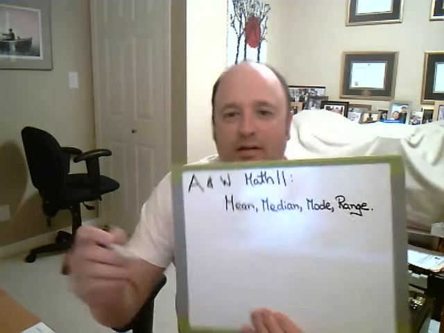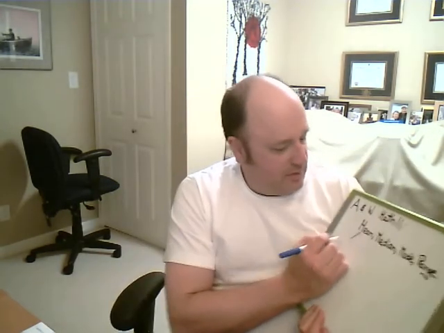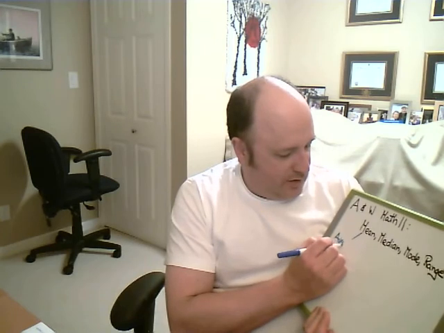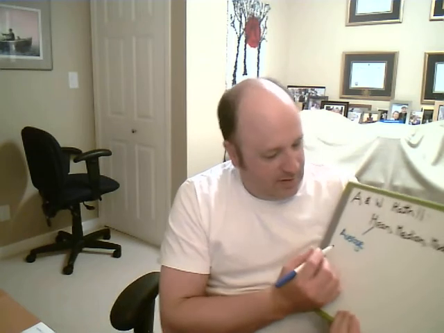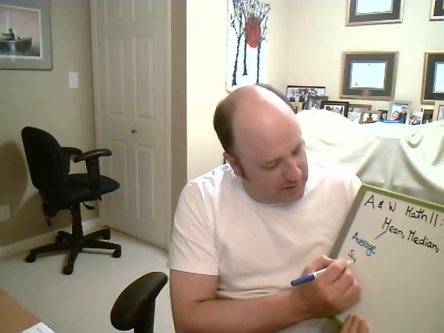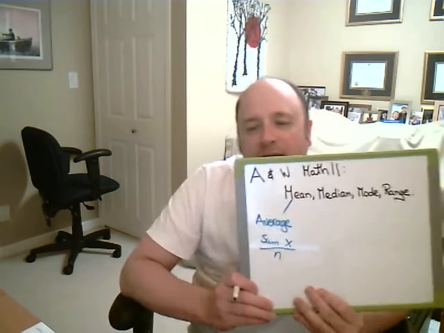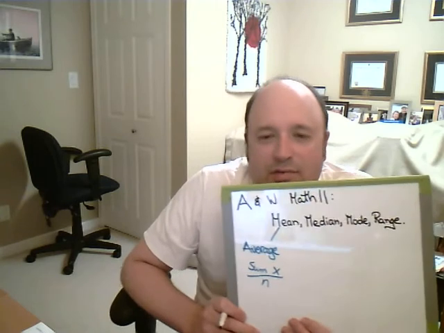The mean is the average. That's the sum, so you total up all the x values, divided by the number of x values. We'll have a look at some examples in a moment.